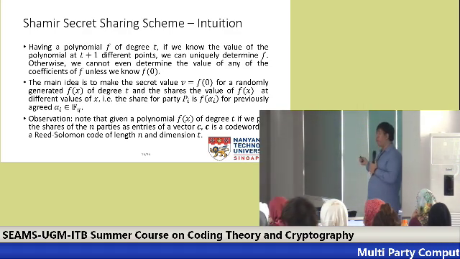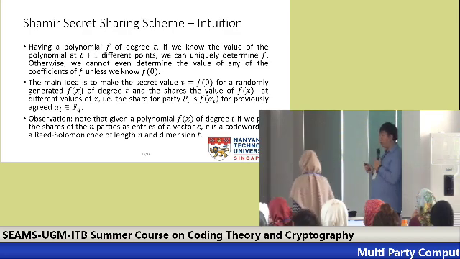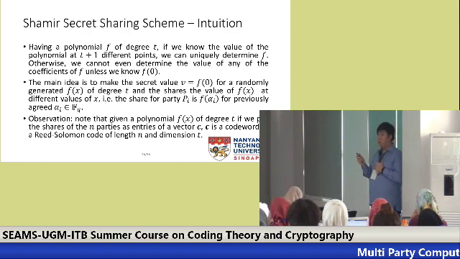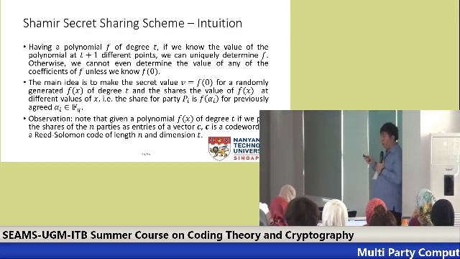Now, you may observe that actually this has a lot of relation with Reed-Solomon code, because if you have this F(x) and then you just put all the shares as a vector, then this is simply a codeword of Reed-Solomon code. This observation we will use in the later analysis about the active adversary.